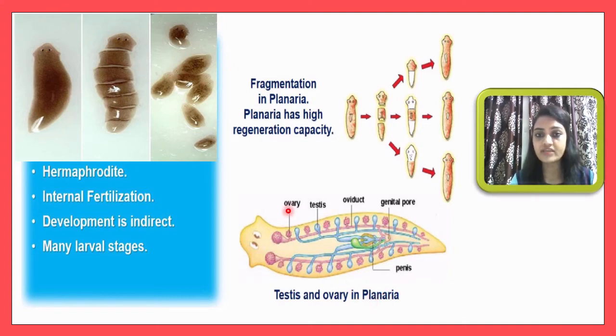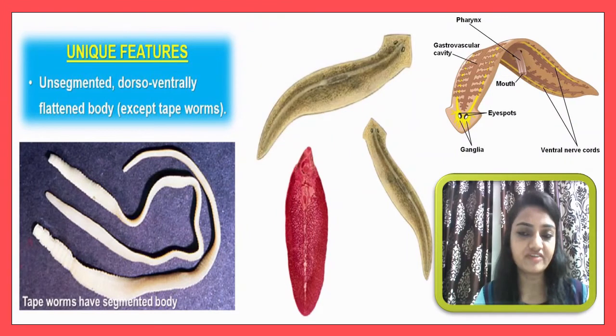This is the ovary, that is a female-related sex organ. This is the testis, that is a male-related sex organ. You can understand that all sex-related organs are present in a single organism, whether male-related or female-related. So this organism is a hermaphrodite. There is no difference between male and female. We now discuss some unique features of this phylum.